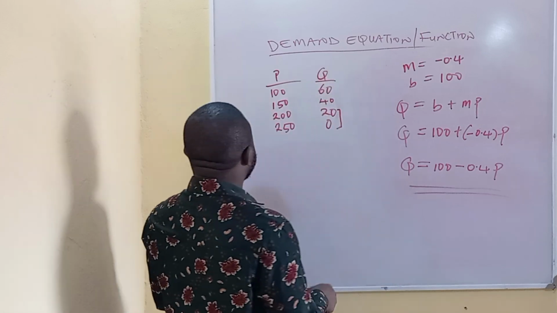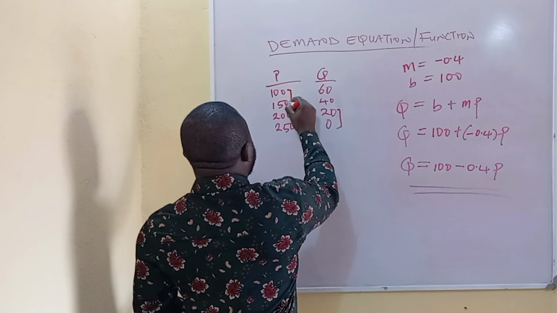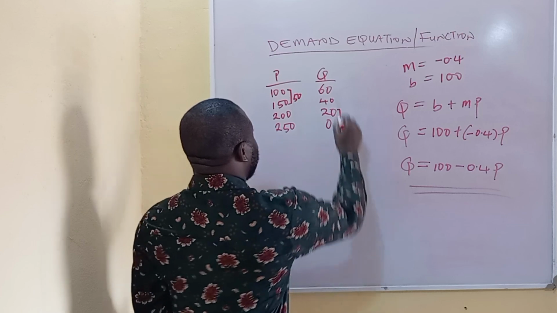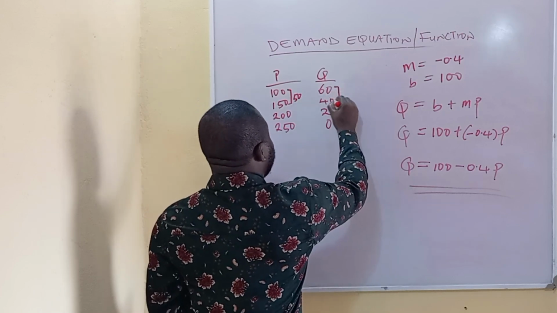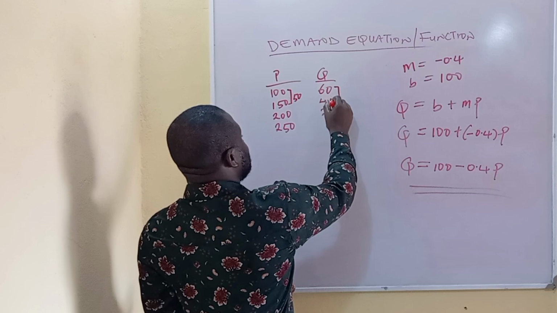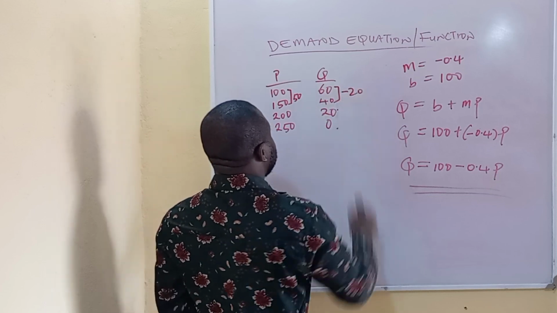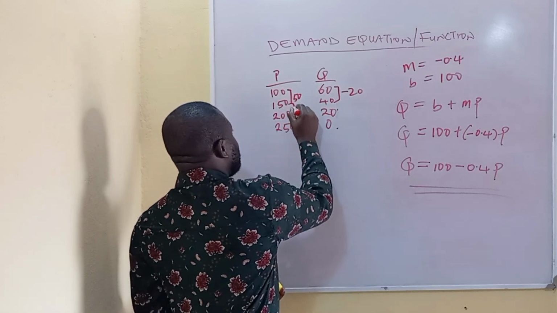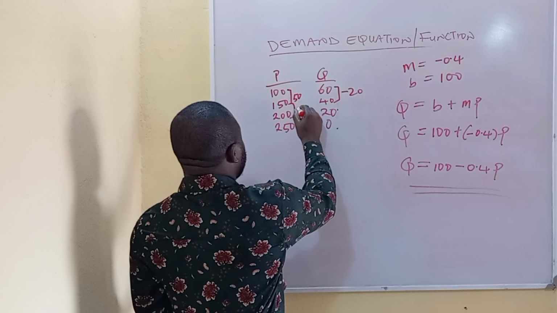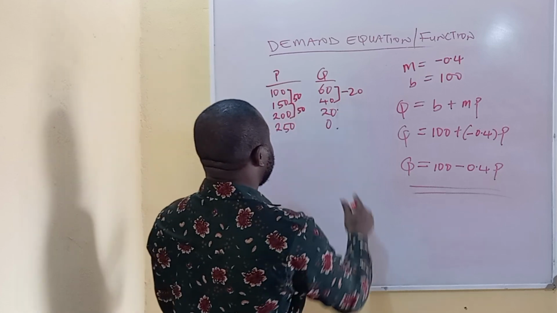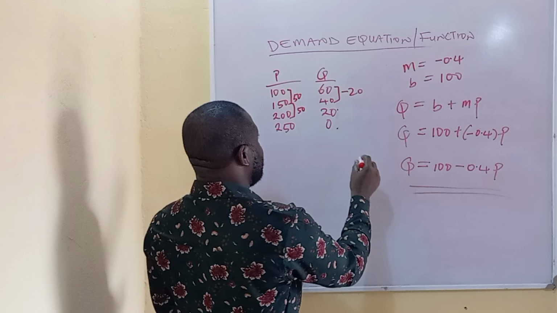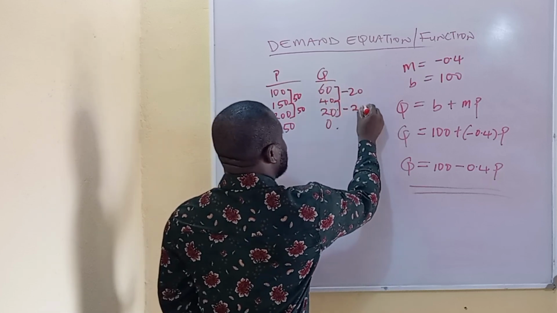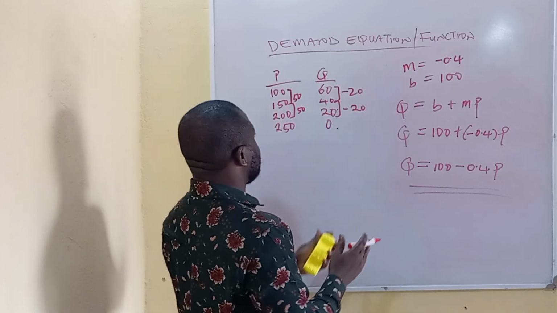Hence, as you can see, a change in price from 100 naira per apple to 150 naira per apple, which is an increase in price by 50 naira, brought about a decrease in quantity demanded from 60 units of apple to 40 units of apple, which is a minus 20 change in quantity demand. A further change in price from 150 to 200 naira per apple, which is equally a 50 naira increase in price of apple, equally brought about a change in quantity demand from 40 units of apple to 20 units of apple, which equally represents a minus 20 change in quantity demanded.